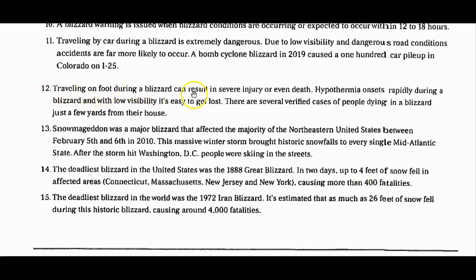Traveling on foot during a blizzard can result in severe injury or even death. In other words, stay indoors, away from windows. It says hypothermia onsets rapidly during a blizzard, and with low visibility, it's easy to get lost. There are several verified cases of people dying in a blizzard just a few yards from their house.